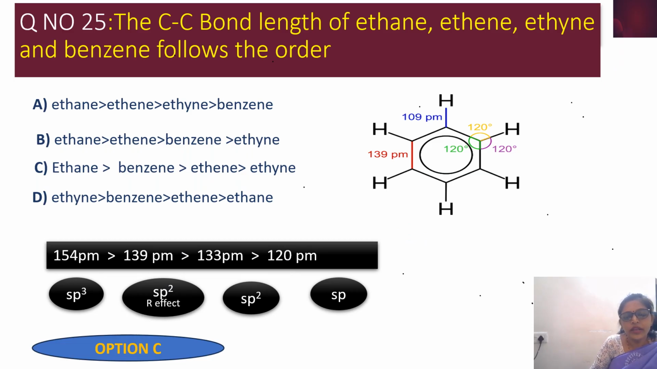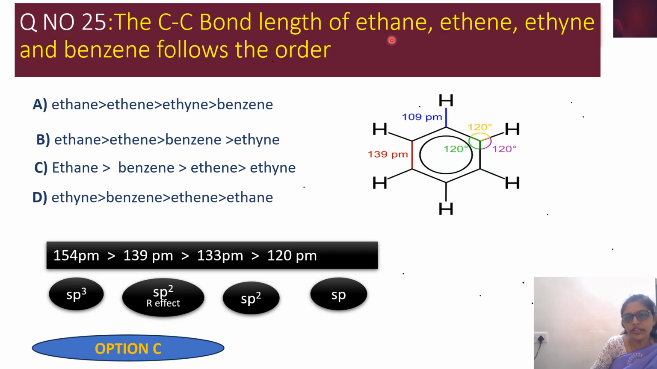Then coming to the question number 25, the C-C bond length of ethane, ethene, ethyne and benzene follows the order. So they have given 4 molecules over here and we have to arrange them based on their bond length. And if you look at the options over here, they have arranged these molecules in the decreasing order. That means we must look for that option in which molecules are arranged in the decreasing order of their bond length. So ethane is nothing but the very first molecule they have given over here.